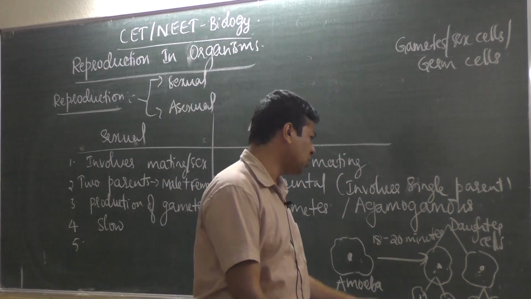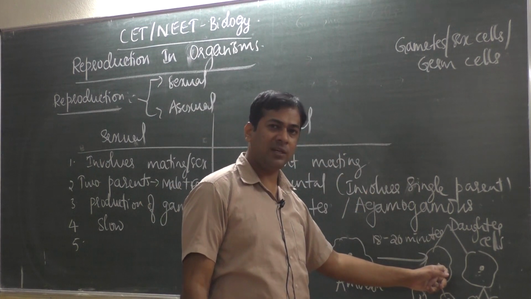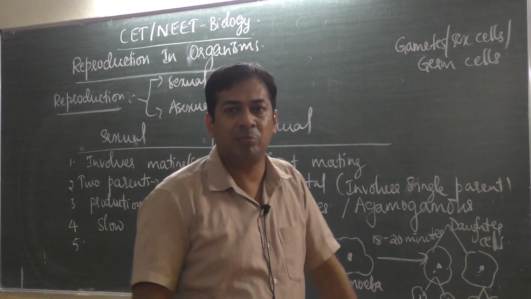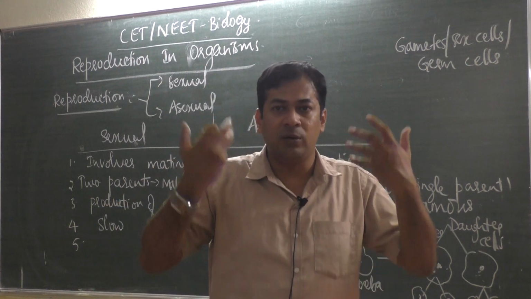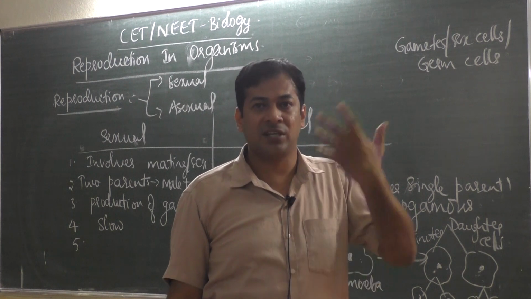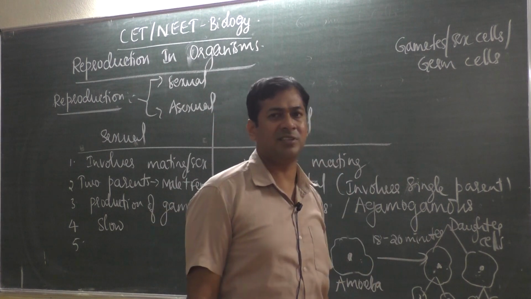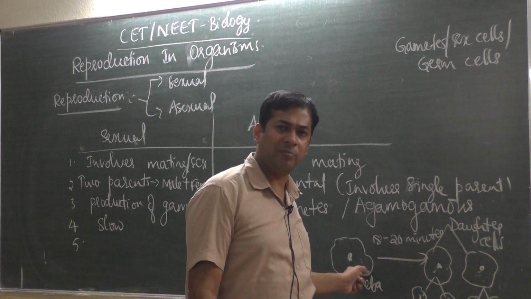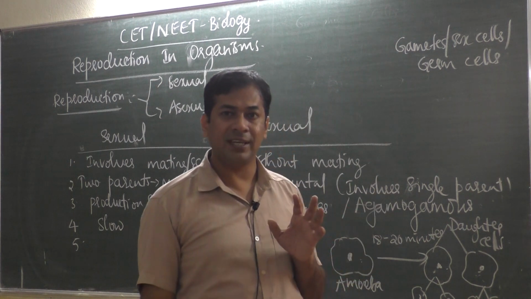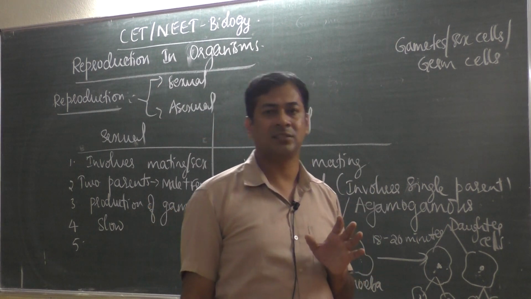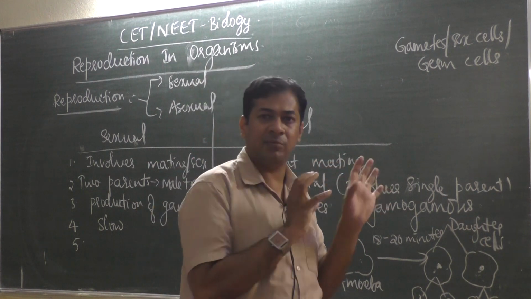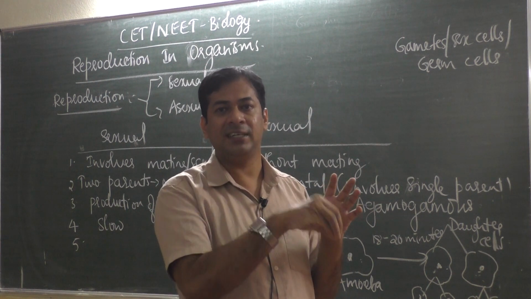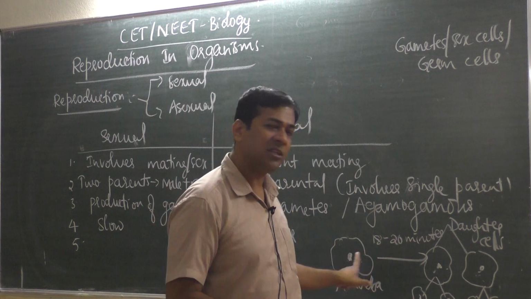They are not only morphologically the same. Morphology means external appearance, how I look outside. You know this, in first year you learned morphology of plants. So not only do they look the same as the parent, but genetically also they are the same: the genes present inside these cells are also the same as the parent.